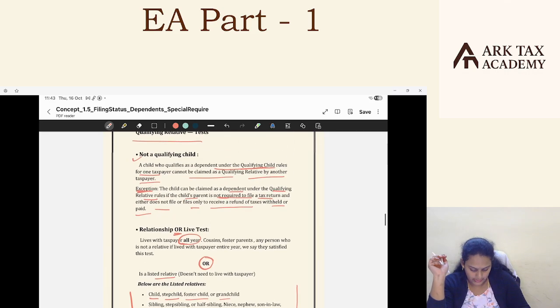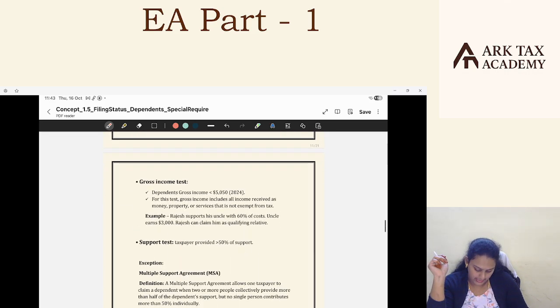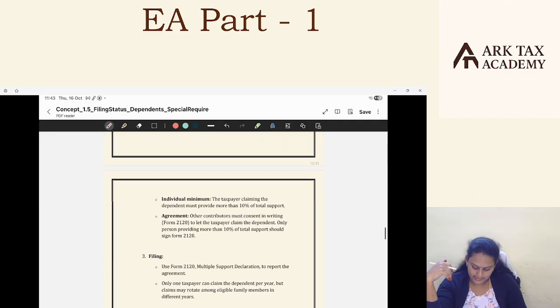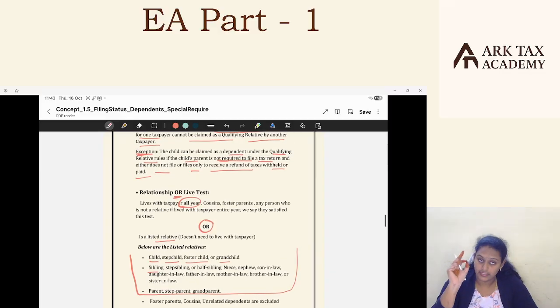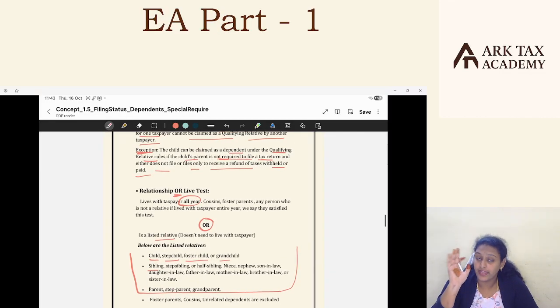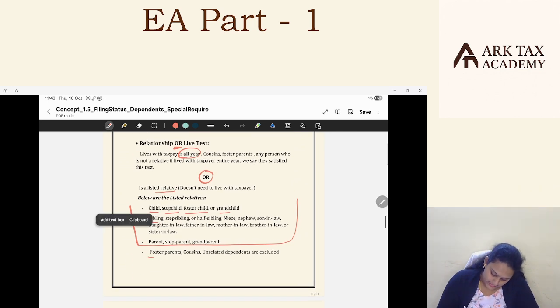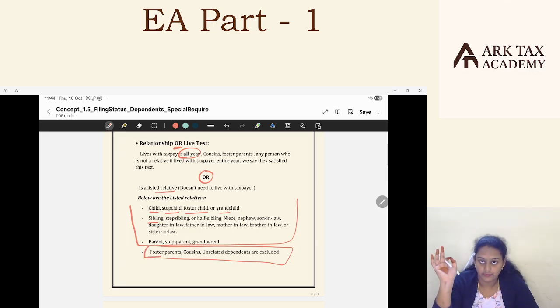And if they satisfy the other tests, say not a qualifying child, gross income test, and support test, which I'll discuss now, if they satisfy all these other tests, we can say that relative is a qualifying relative. But foster parents, cousins, unrelated dependents are excluded from the relative list.